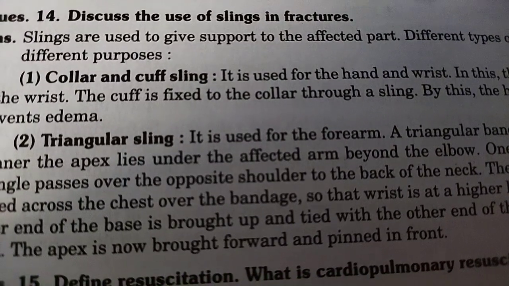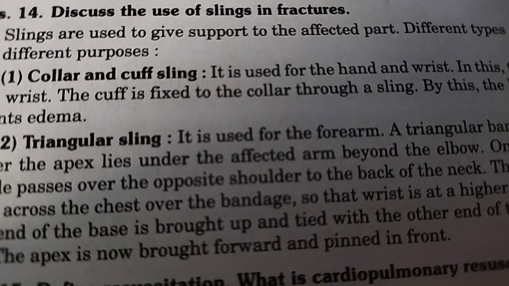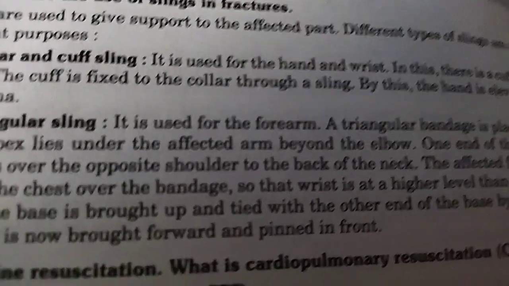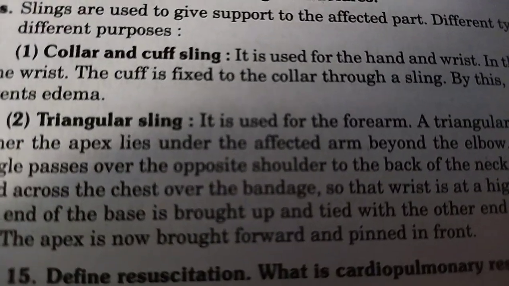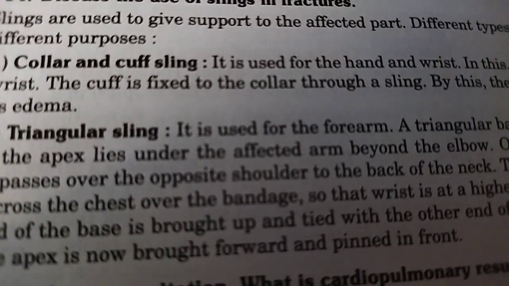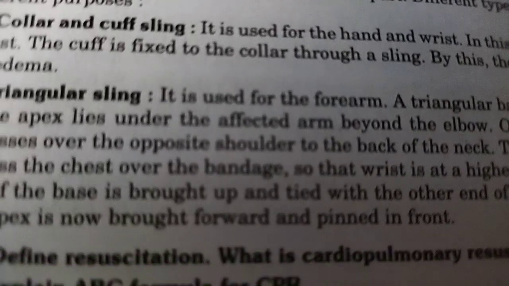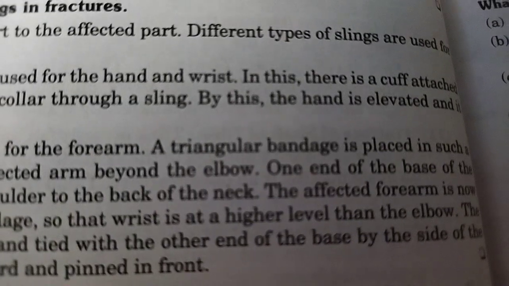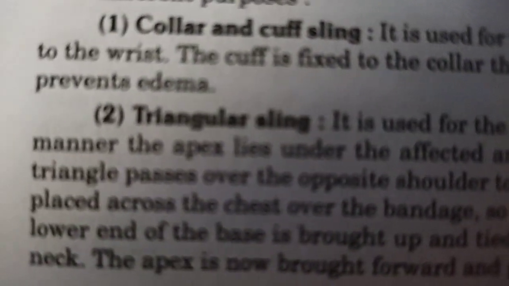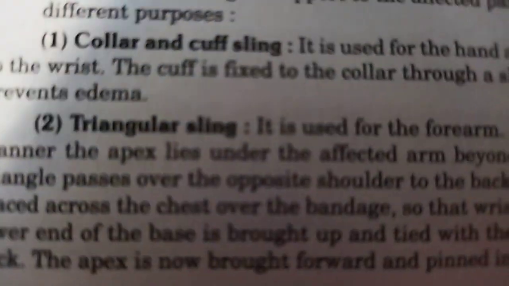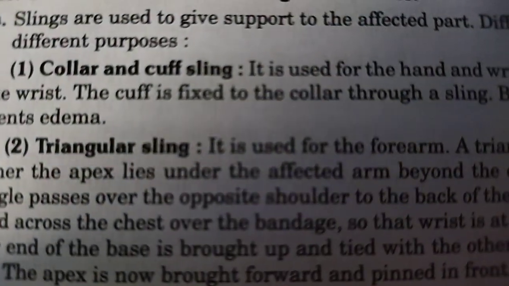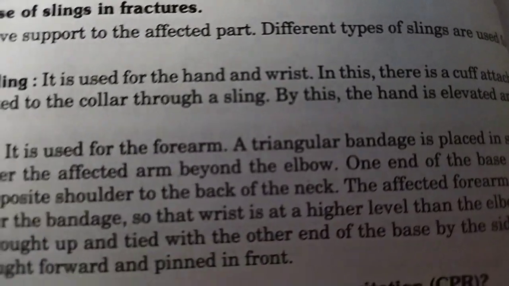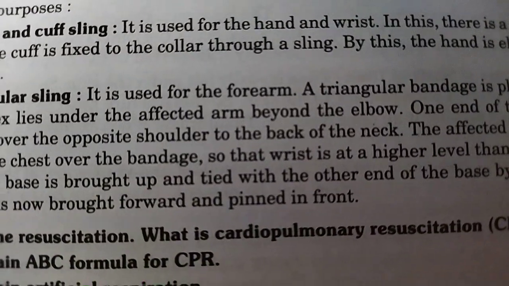Use of sling in fractures. Slings are used to give support to the affected part. Different types of slings are used for different purposes. Collar and cuff sling. It is used for the hand and wrist. In this, there is a cuff attached to the wrist. The cuff is fixed to the collar through a sling. By this, the hand is elevated and it prevents edema.